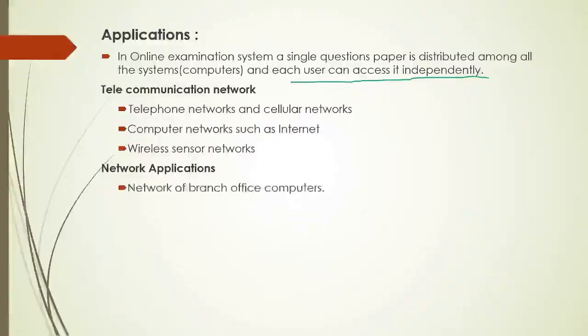Network applications like a network of branch office computers. You can see there are so many companies and they have so many branches located in different cities. These multiple branches in different cities are connected with each other through a network. This can be through a communication link or through wireless networks, and because of that they are able to share messages and data from one branch to another branch.